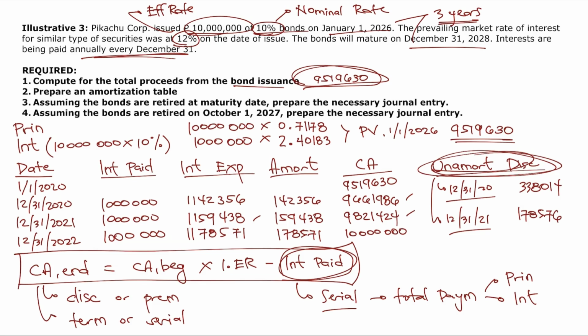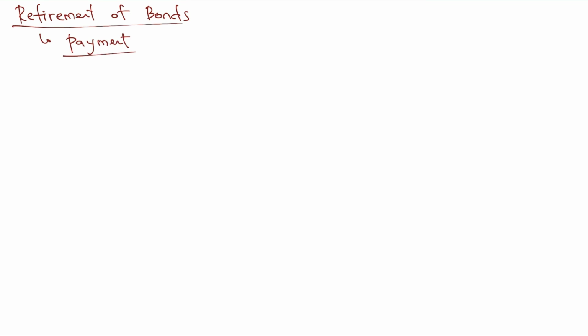Nagkakaintindihan ba? Ngayon, before we move on to requirement number 3 and requirement number 4, gusto ko munang i-discuss yung retirement of bonds. Sir, anong ibig sabihin ng retirement of bonds? Retirement of bonds is also known as the payment of bonds, no? Ibig sabihin, well, nagkapera tayo biglaan. So, gusto na nating i-retire. Gusto na nating bayaran yung ating utang.